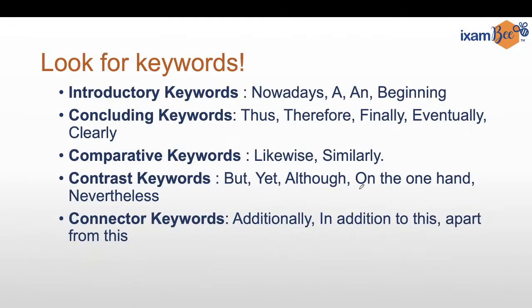Concluding paragraphs, and they sort of conclude, right? So thus, therefore, finally, eventually, clearly. Now, comparative keywords, likewise and similar, which means what? If you have a likewise and similar, they mean that you need to look for a pair, right? Only when you have two, you can compare, right? So likewise and similar, they will help you to compare, set up a compare and contrast, right?